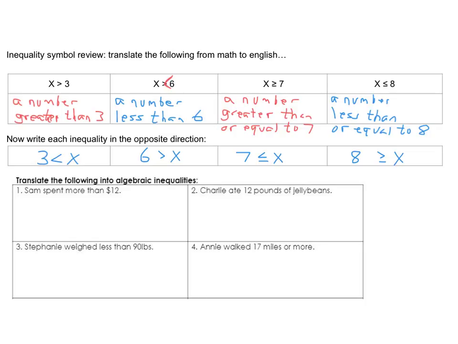All right. I want you to do these next 4, but I'm going to do the first one with you. We're going to translate these. So the first one says Sam spent more than $12. Obviously, the more than is the important thing here. We're talking about dollars. So I'm going to use D for dollar, because that's what we're talking about. And we know that the dollars that he spent is more than 12. Does that include 12? Doesn't sound like it, so there's no equal sign that goes with the greater than sign.